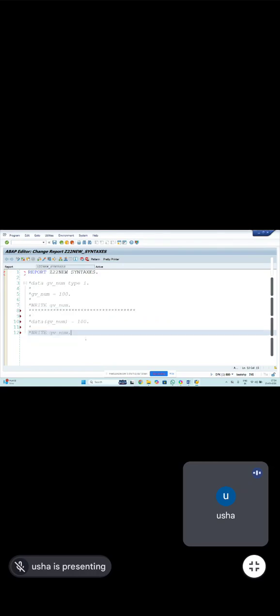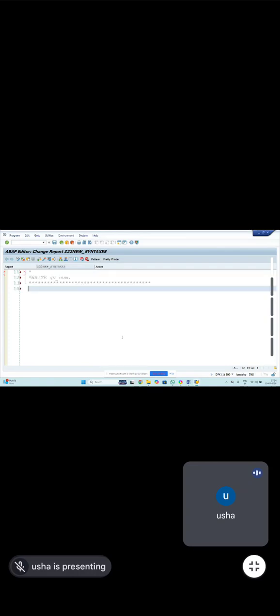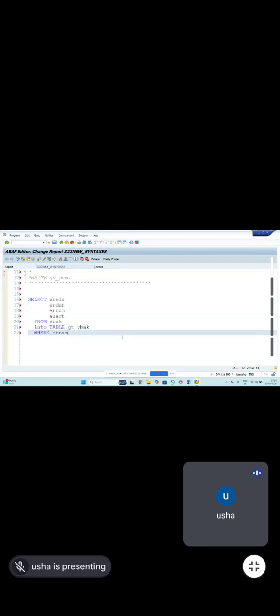We just saw the variable declaration and now the internal table declarations. So normally how do we write it? I want only select VBELN, ERDAT, ERNAM, AUART from VBAK into table, the internal table, where ERNAM equals the given value. Then I can write if sy-subrc equal to 0.